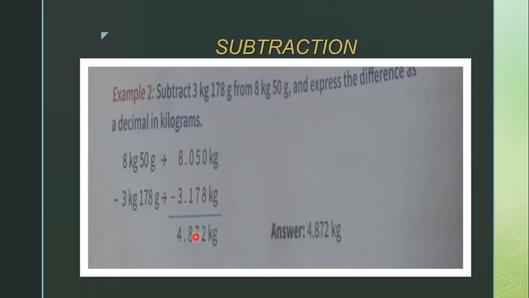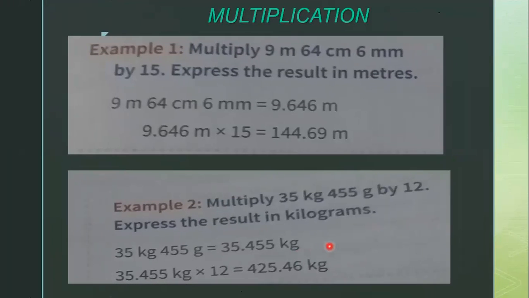Now you have to subtract. If you subtract, you will get the answer as 4.872 kg. This way we will do the subtraction.